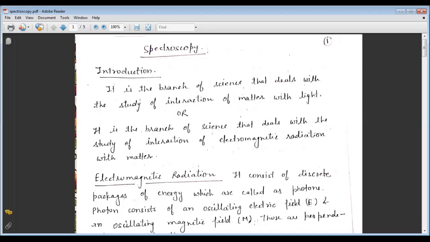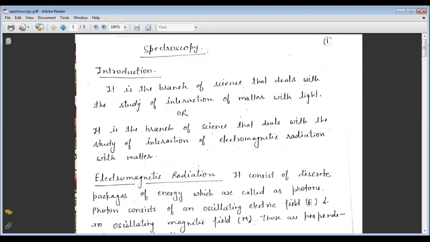Firstly, it is the branch of science that deals with the study of interaction of matter with light. In this, we take a small amount and pass that amount through an electromagnetic radiation. And then after the transmittance, we find out the compound, and then we can detect the elements which are present in this compound.